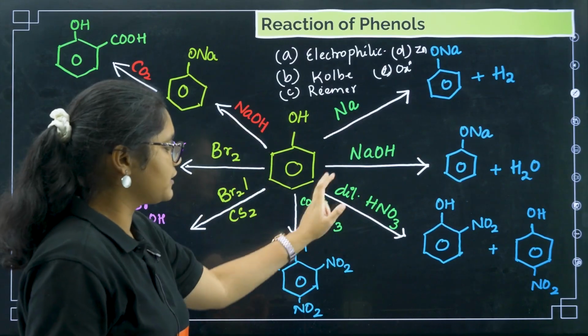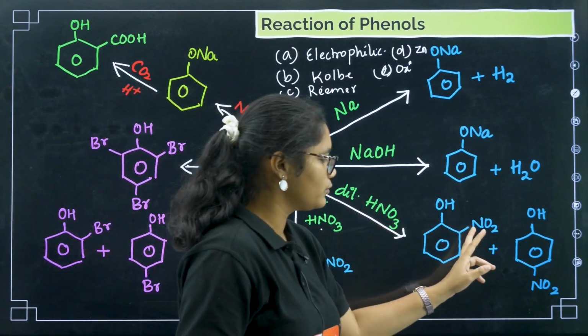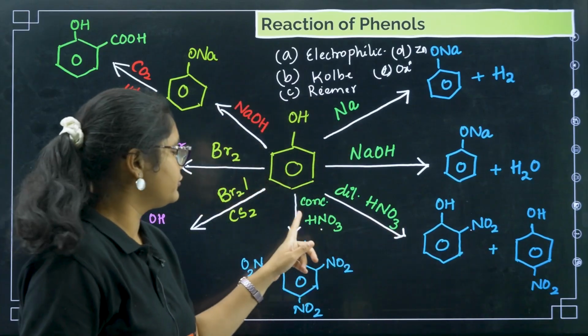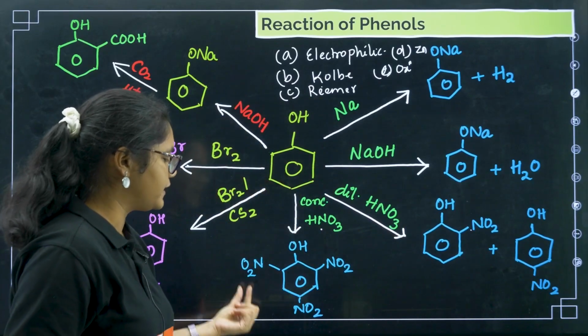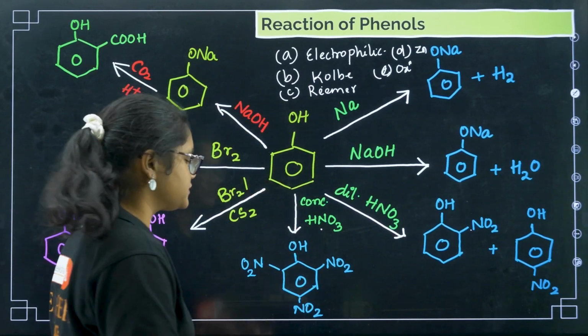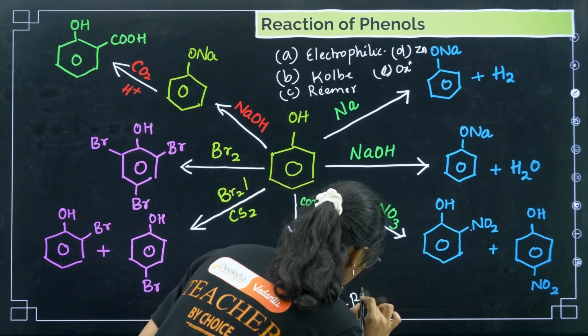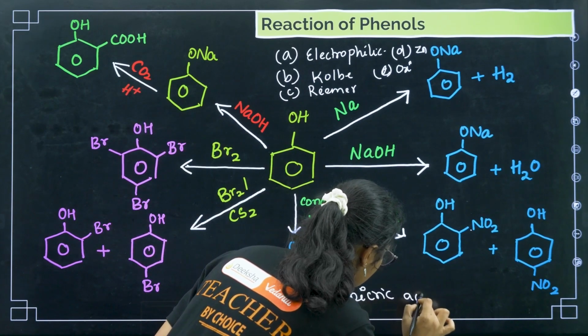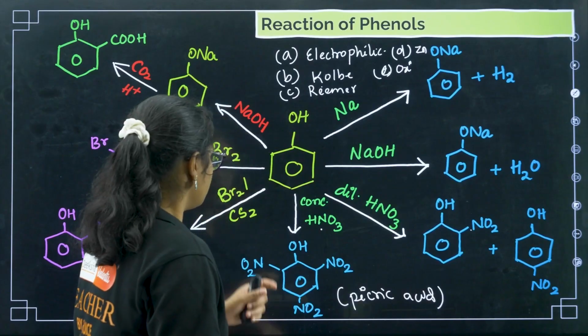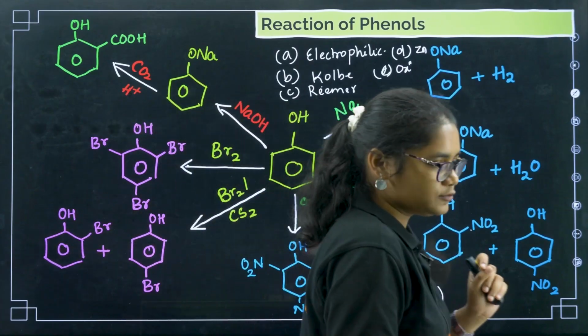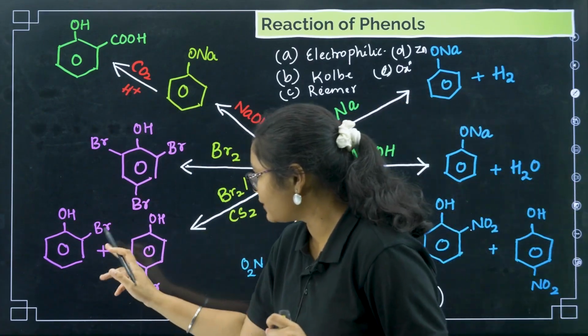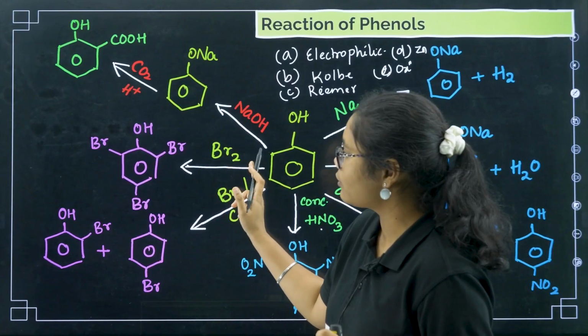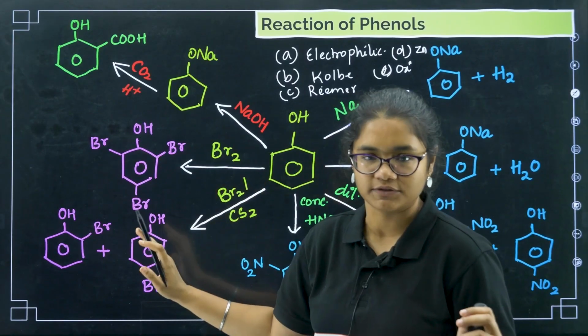So if phenol is treated with dilute HNO3, we get NO2 at ortho and para positions. If you treat with concentrated nitric acid, we get NO2 at all 3 ortho and para positions, and this product is called picric acid, okay? Now if you see Br2 and CS2, it will add bromine at ortho and para positions. If you take only bromine water, it will add bromine at all 3 positions.